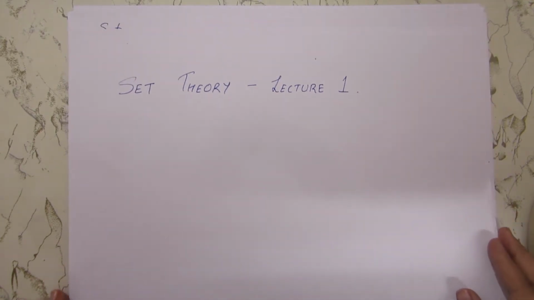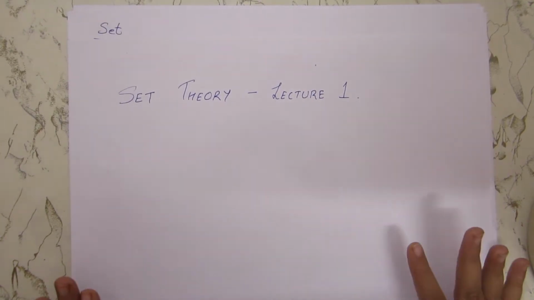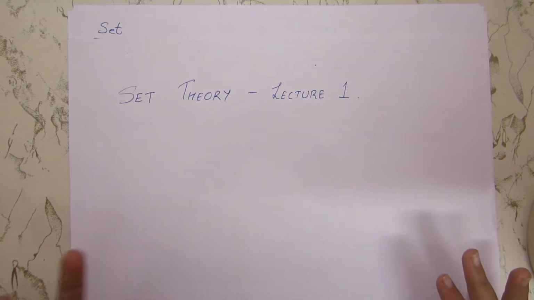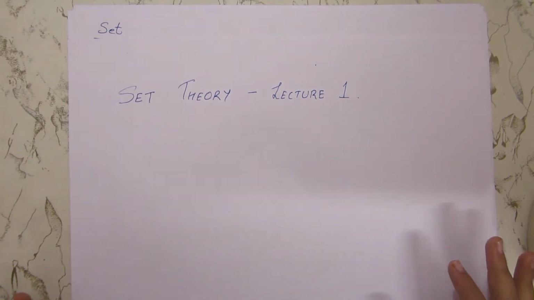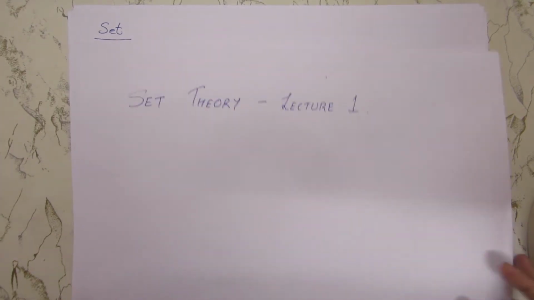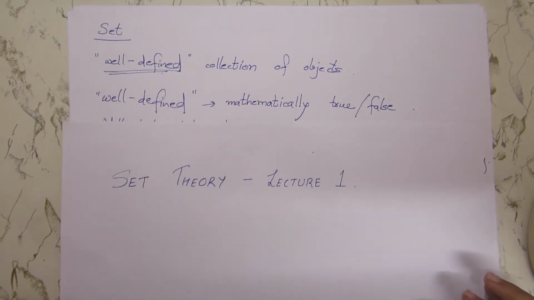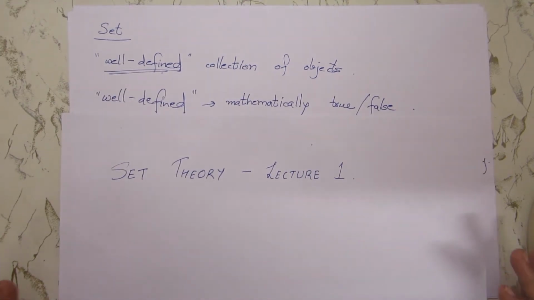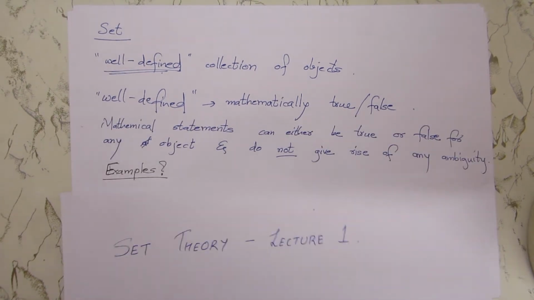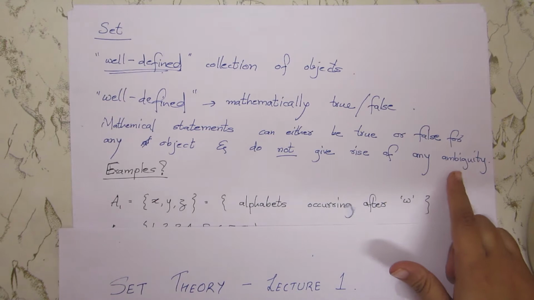Okay, so what do you understand by a set? Is a set any collection of any random things? Well, partially true. A set is a well-defined collection of objects. Now what does well-defined mean? Well-defined means something which is mathematically true or false. There can be no ambiguity. So remember, no ambiguity is allowed.